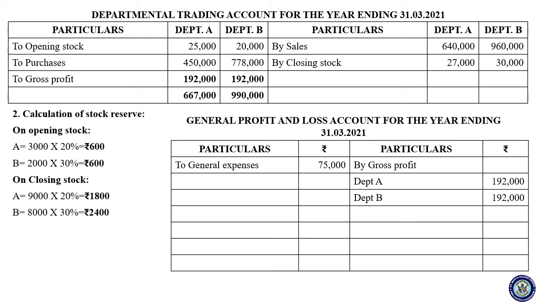Closing stock is the credit item, so the reserve should be recorded on the opposite side, that is debit side. So to stock reserve on closing stock, Department A 1800 and Department B 2400. By stock reserve on opening stock, Department A and B, it is 600 each. So stock reserve on opening stock should be recorded on the credit side, stock reserve on closing stock to be recorded on the debit side.